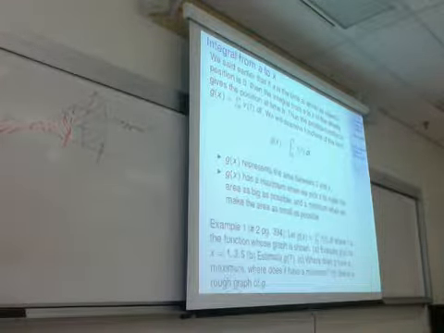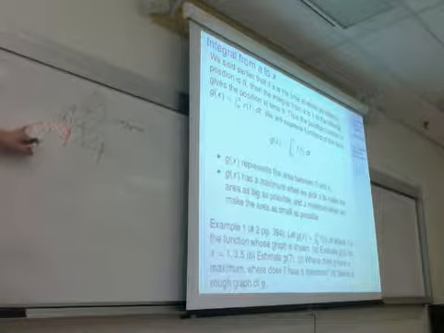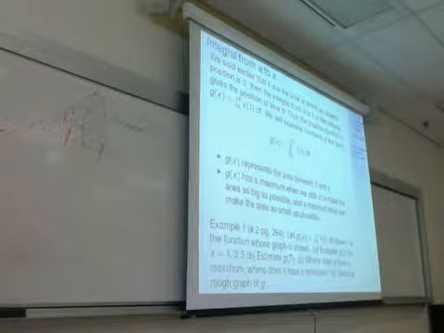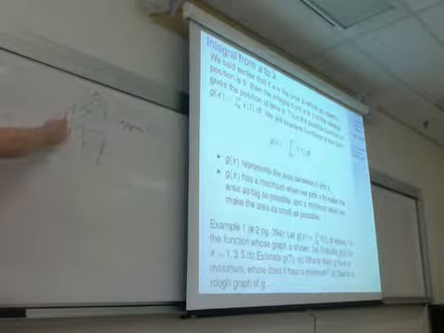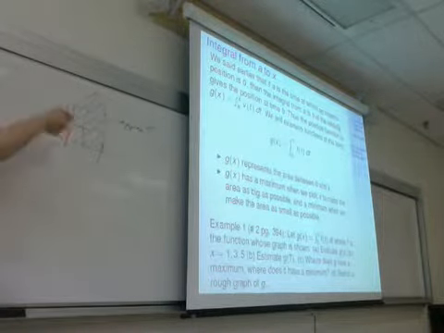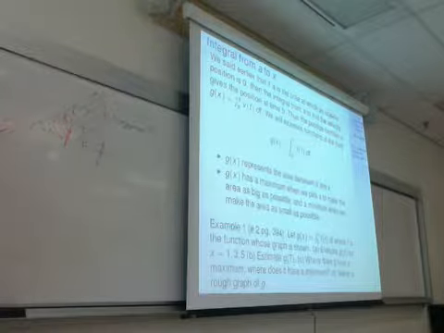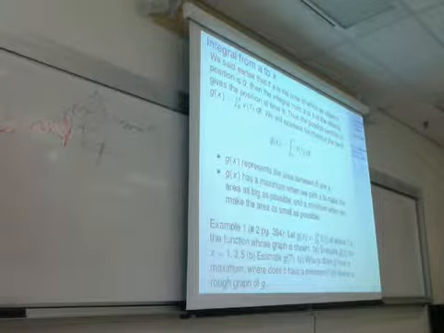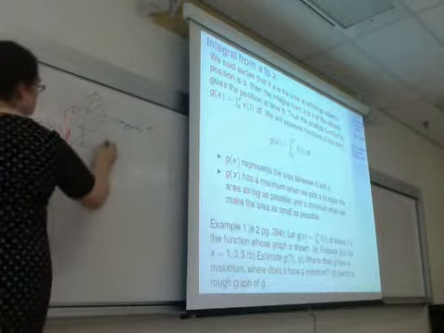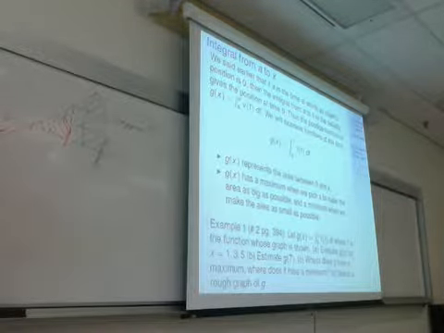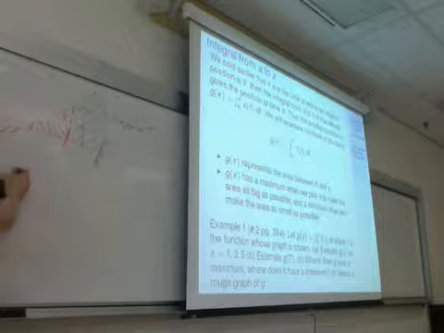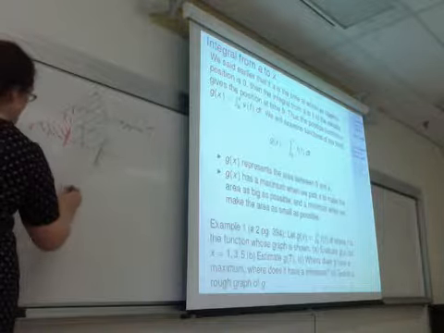So part C, we ask, where does this thing have a maximum? Where is the area going to be as big as possible? Well, the idea is that the more of this positive area we take, the bigger the area is going to be. So if I want to take as much area as possible, I'm going to go all the way up to there. So g of 7 is a maximum.